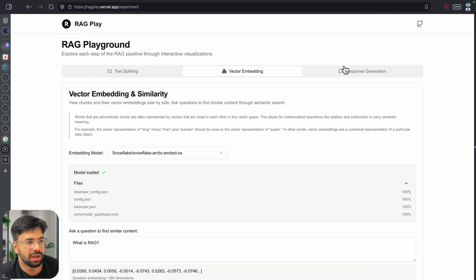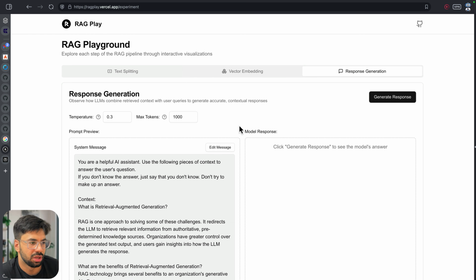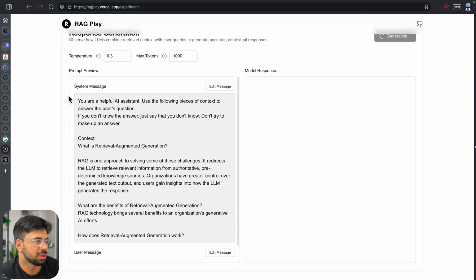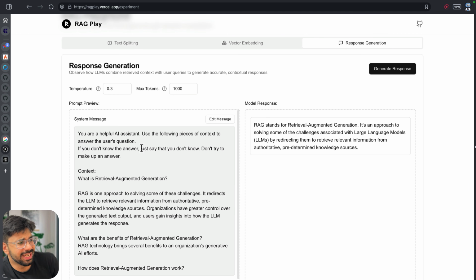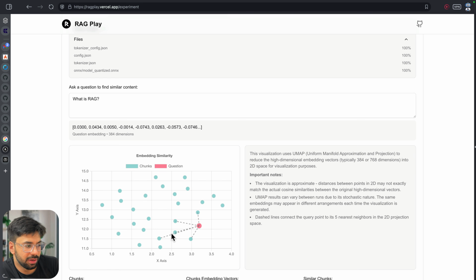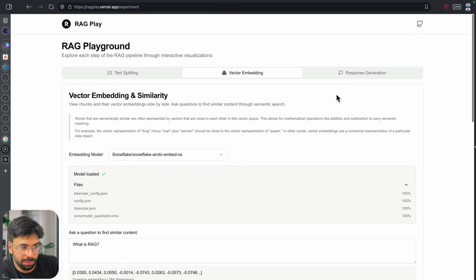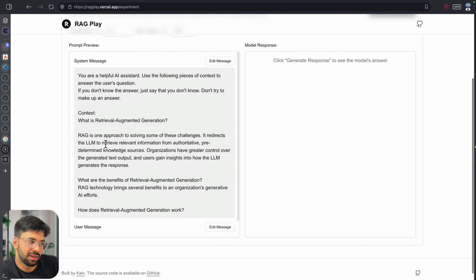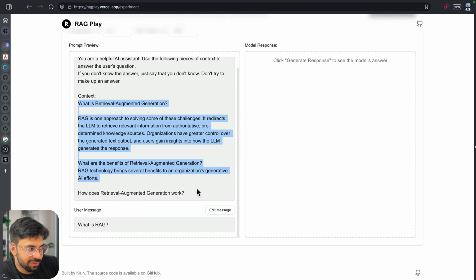We have this thing, and now we can ask it for a response generation. So I can just generate a response, okay? And you can see as well: you are a helpful AI assistant. Use the following pieces of context to answer the user question. So when I ask it a question, these relevant contexts were picked up. Now it is getting refreshed every time, maybe because of the model. But these chunks are taken up, and this is generally what we say. Even Perplexity will be having the same thing. So this is the context which went through.